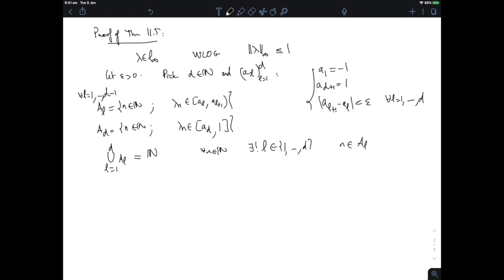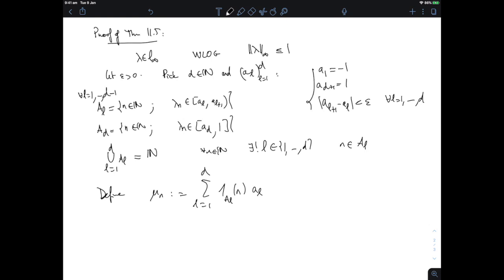And we have a partition of N in that way, just looking at where our lambda n end up in this covering of [-1, 1]. Okay, so now we're going to define mu n for all n to be the sum from L equal 1 to D of the indicator function of A_L of n. So we just pick that value of n for which n is in A_L. And then we replace lambda n on that by A_L.